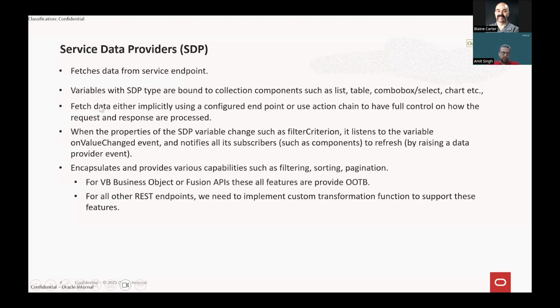basically SDPs are bound to tables, lists, and so on. When the table, list, or the select LOV component is displayed in the browser, SDP will implicitly call the REST API attached to it. It will invoke the REST API and fetch the data. So this is the implicit call which we discussed just now.